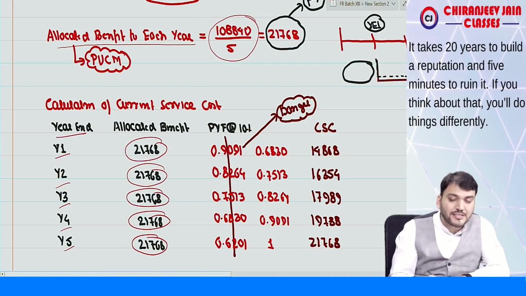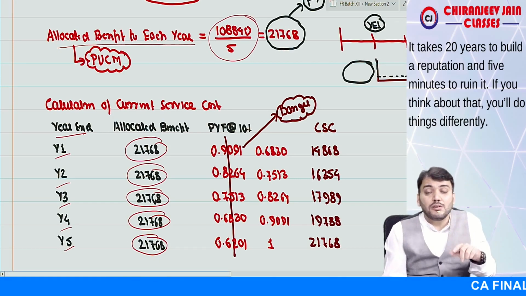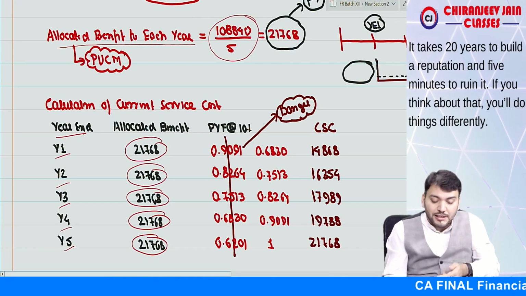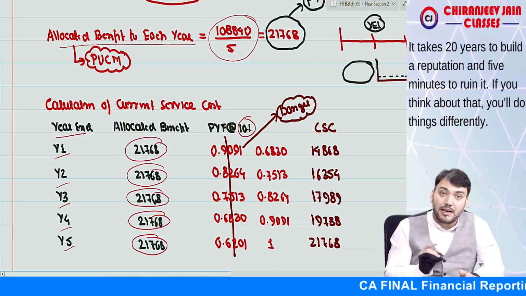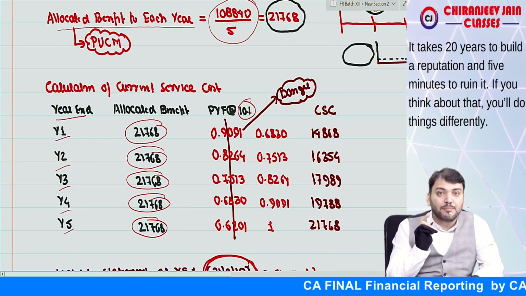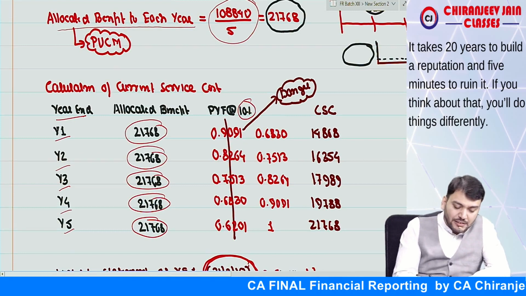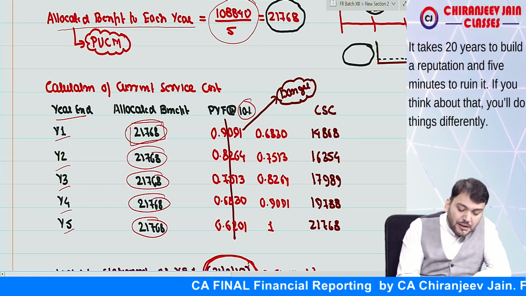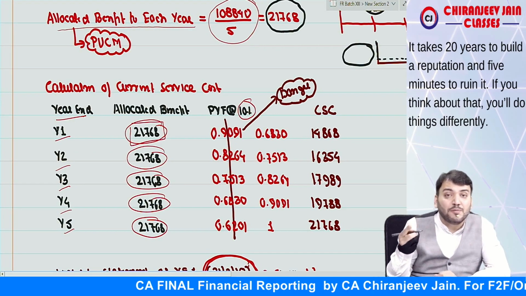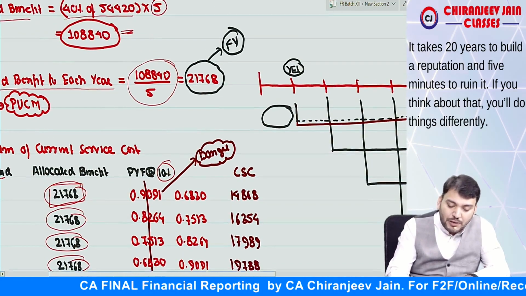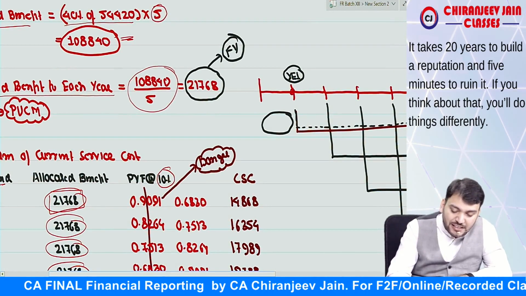21,768. Now we'll find out the discounting. We'll do discounting at 10%. Now one thing is very important. Just try to understand, this amount is payable after 4 years. Right now we are standing at this point of time. This is year end one.